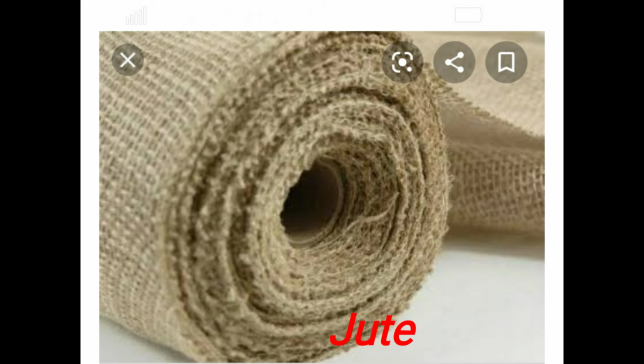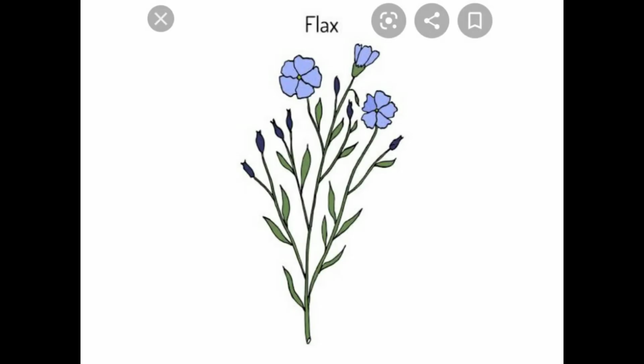Washing and drying method. The separated fibers are then washed in clean running water. They are then hung on bamboo railings for drying for 2-3 days. Flax fiber. It is a natural fiber that is obtained from the flax plant.